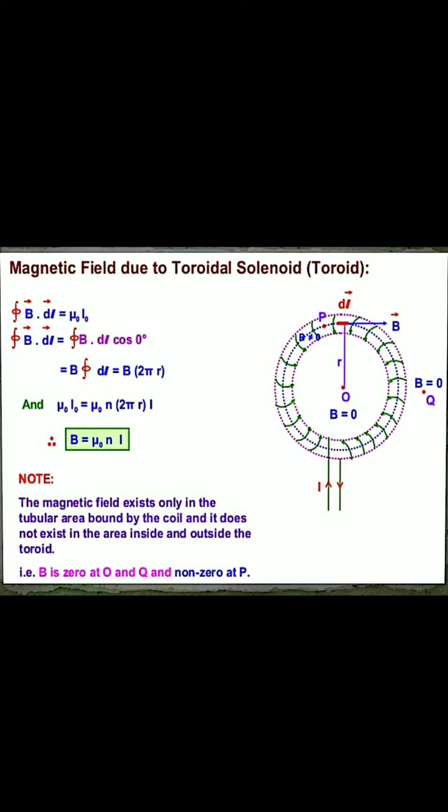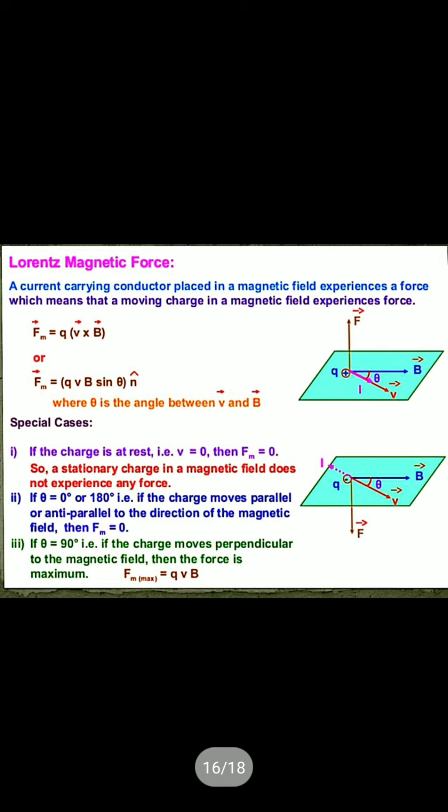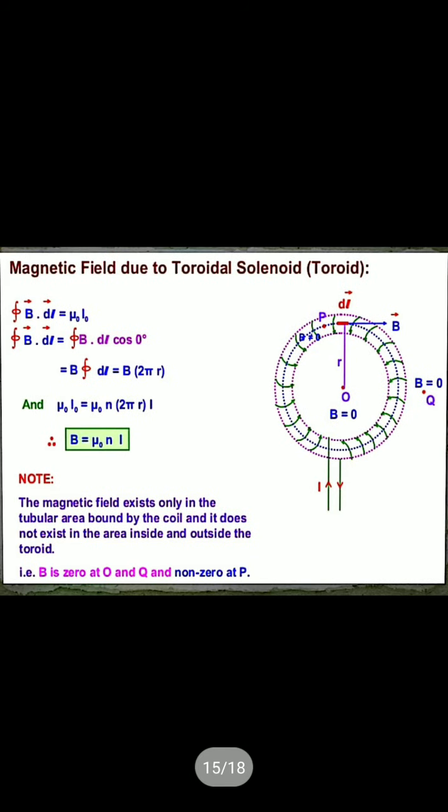I hope you understand. This is like the magnetic field at the circular loop. So the magnetic field exists only in the tubular area bounded by the coil, and it does not exist in the area inside and outside the toroid. I hope you understand this one.